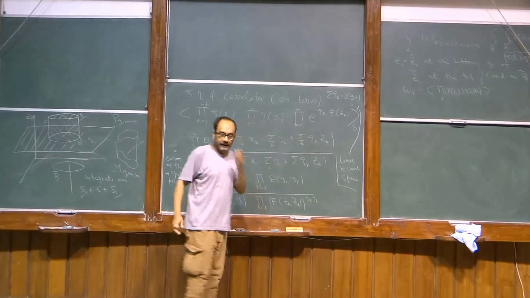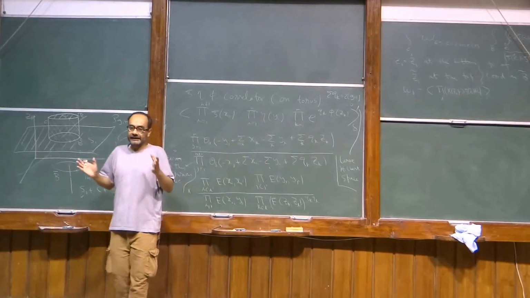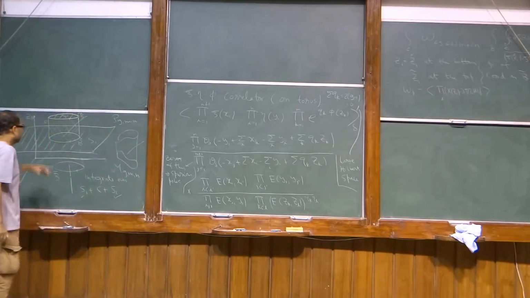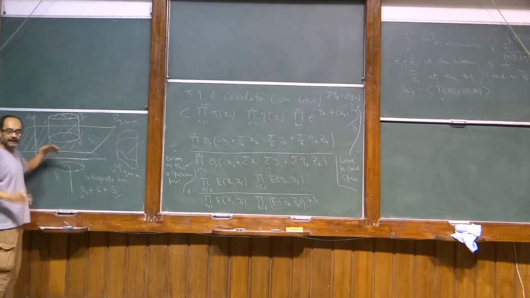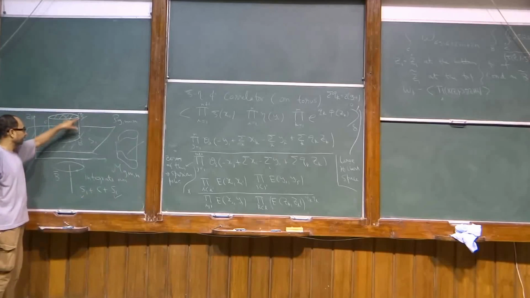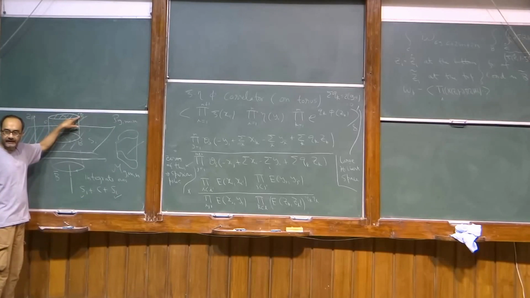Now we see what is the final structure. The final structure of the correlation function is that we get a set of operators where xi is inserted here or xi is inserted here, but it has no knowledge about what happened in between.